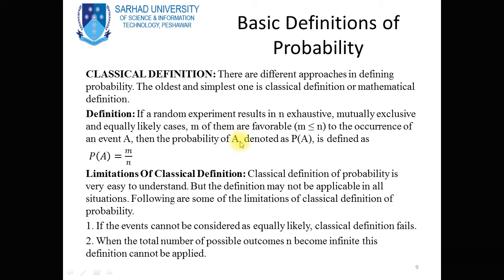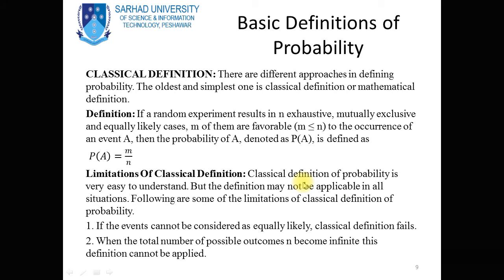So the probability of the event A will be equal to the number of outcomes in the event A divided by the number of outcomes in the sample space. So if the total number of possible outcomes in the sample space is infinite, then this definition will fail. The definition cannot be applied. And if the events cannot be considered as equally likely, then the classical definition will fail.